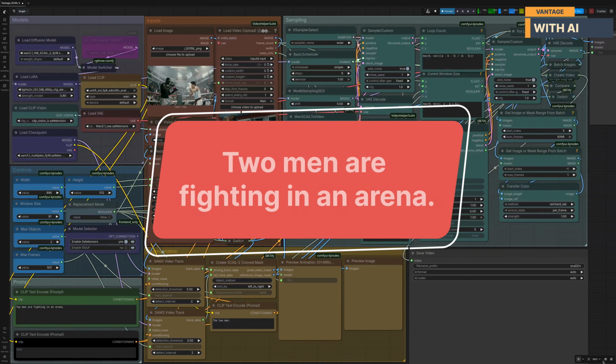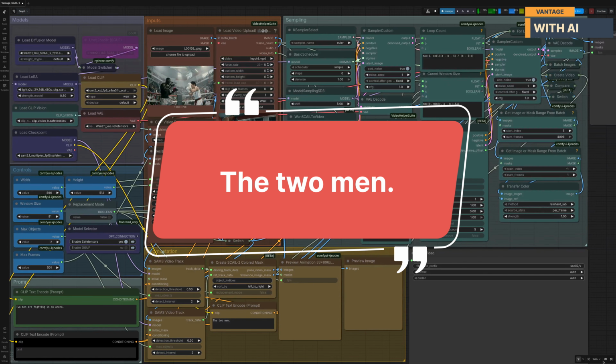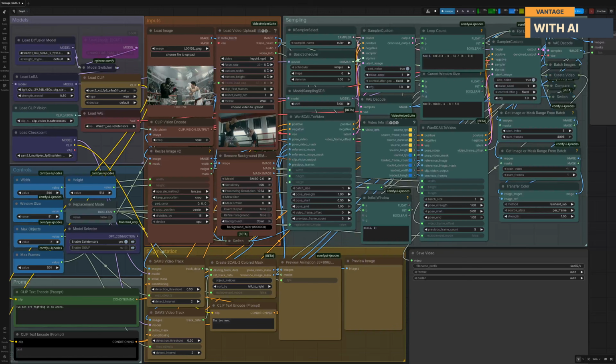For the prompt, we'll keep things simple. 2 men are fighting in an arena. Since there are 2 subjects that need to be tracked, we'll use the following segmentation prompt, the 2 men. This allows the segmentation model to identify both characters and generate masks for each of them, ensuring that motion is transferred correctly to the corresponding subjects. Let's run it.